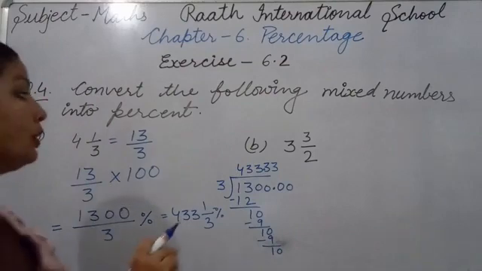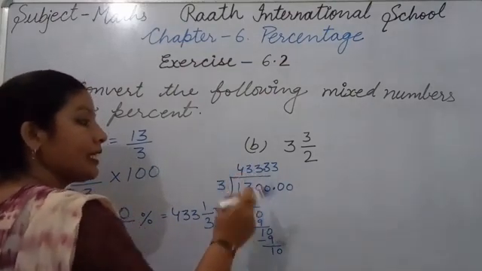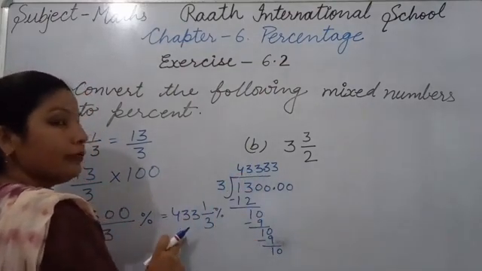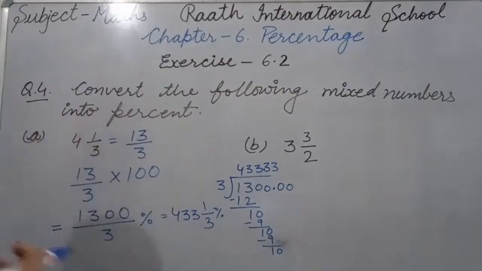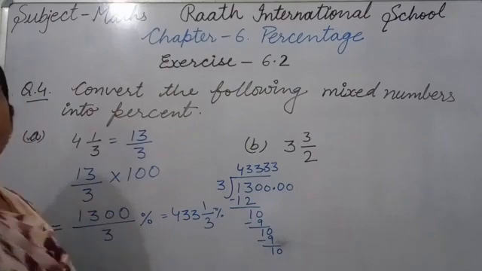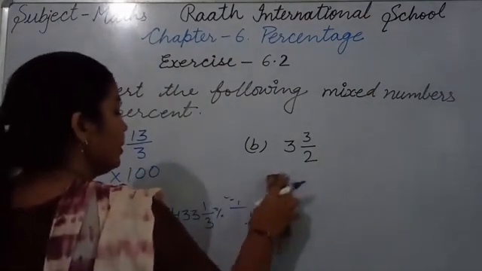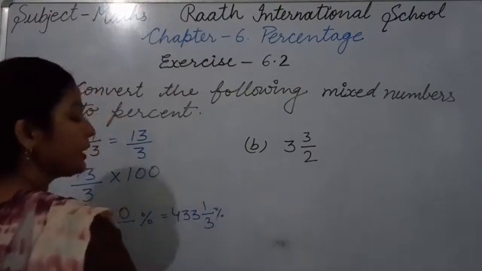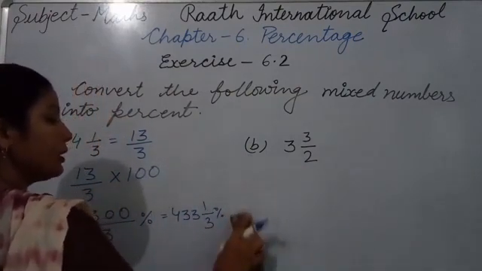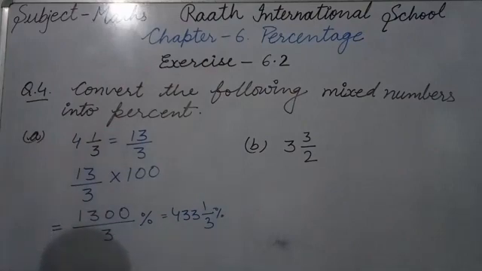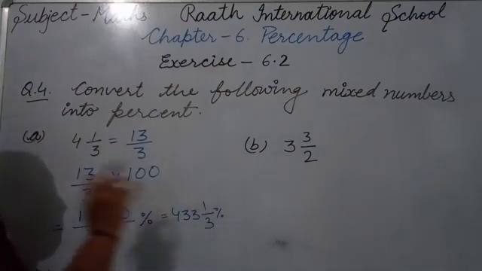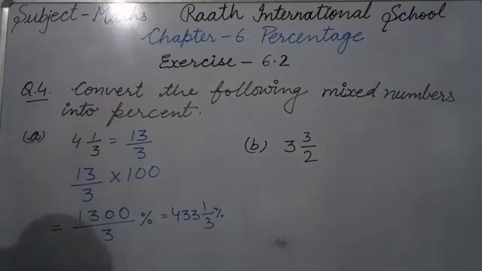If you want to write in decimal form, you can write in decimal form, and if you want to write in mixed form, you can write in mixed form. Both are correct. As you wish, you can write. I am writing here in mixed form. So your answer is 433 whole 1/3%. That's clear. Now next is the B part.